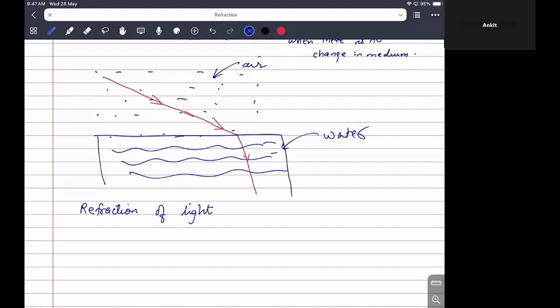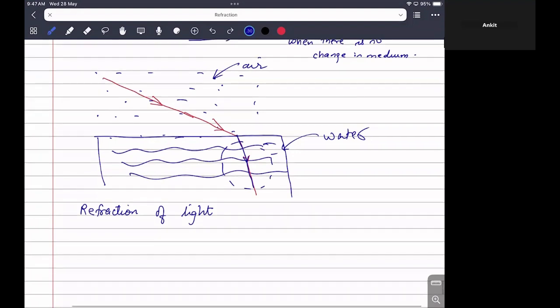And when it enters into the water, then again it starts propagating in a straight line because now we have the same medium, that is water, okay? So it will not keep bending, it will bend only at the interface, okay? So when there is no change in medium, light will travel in a straight line, and whenever the medium changes, the light will bend at the interface.